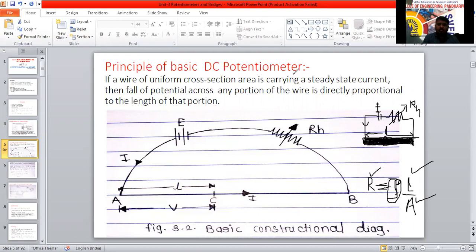Suppose I want to measure total voltage drop across this one here. Now suppose I gave 10 volts here. Total length is 5 meter. For 5 meter, 10 volts I have applied as the source voltage. So voltage across this point and this point, how much is that then? How much is there voltage?